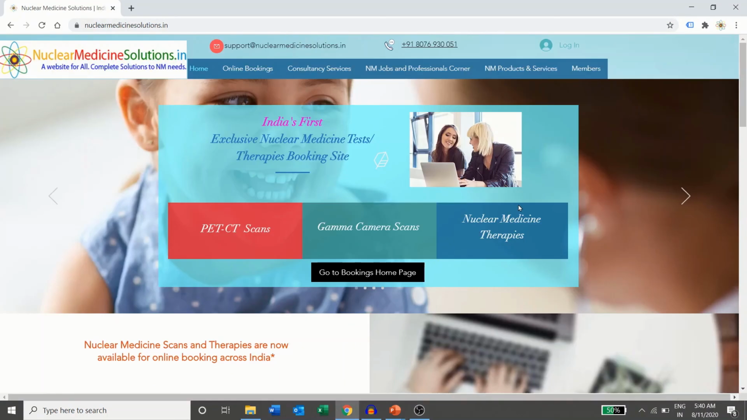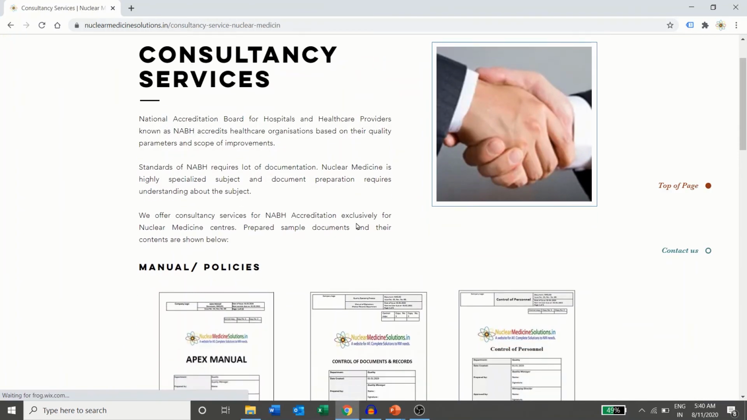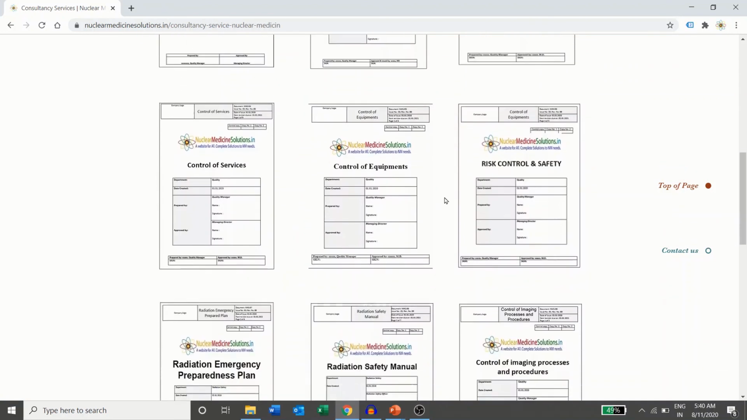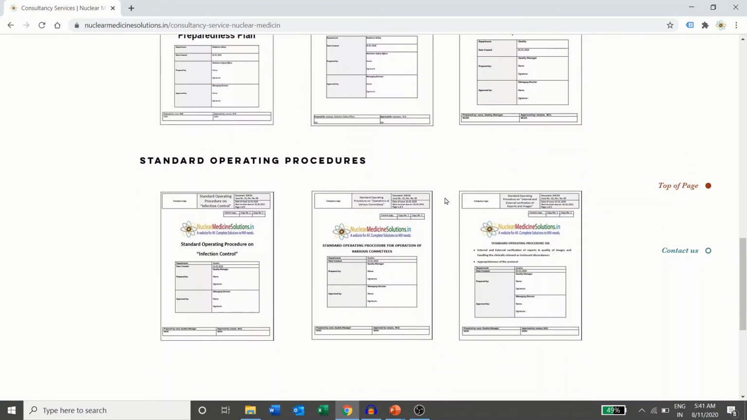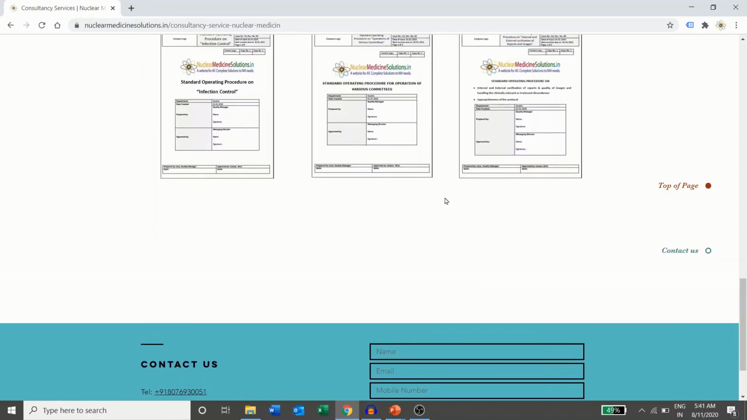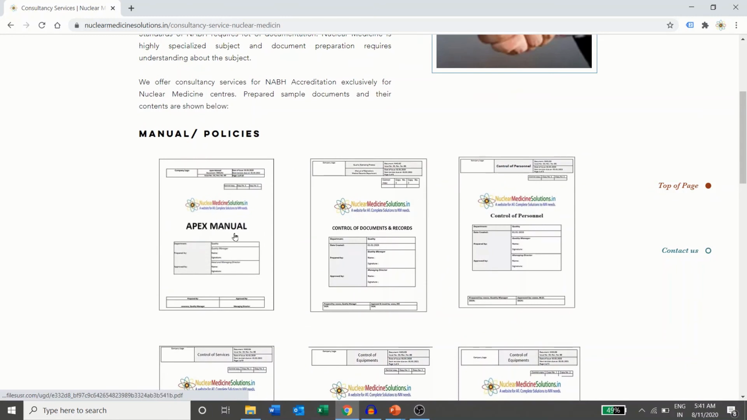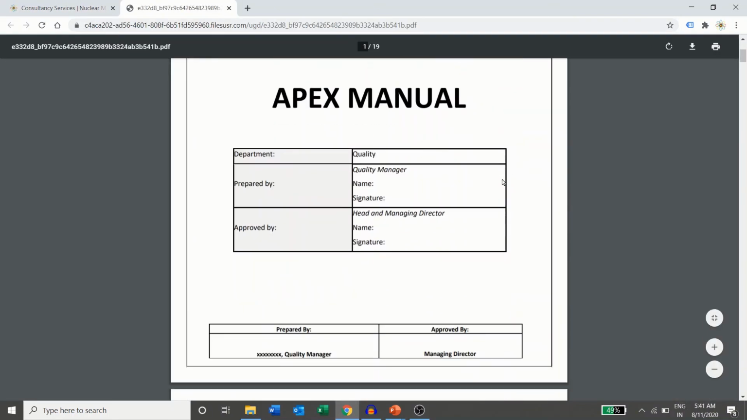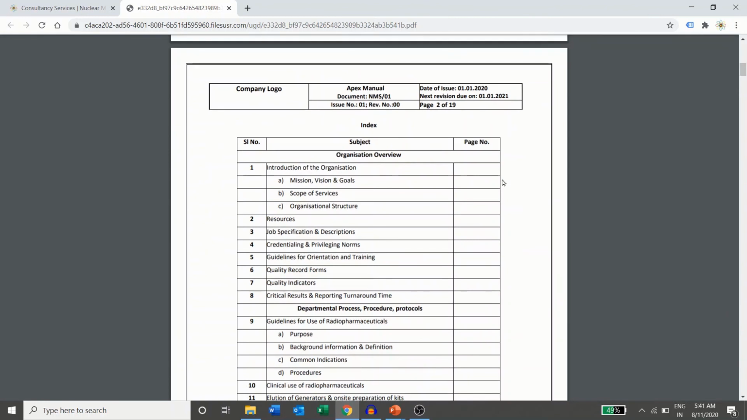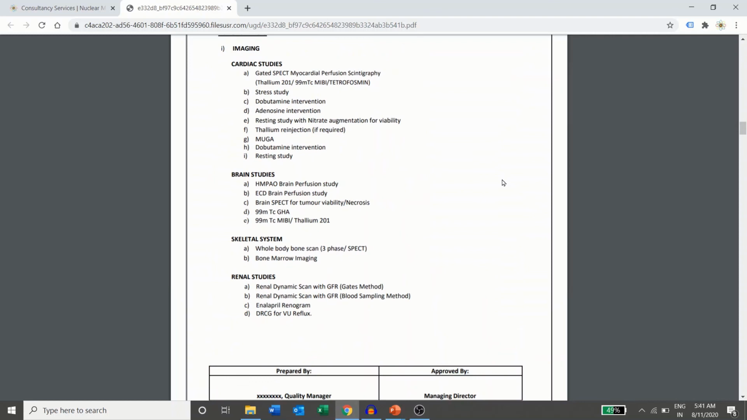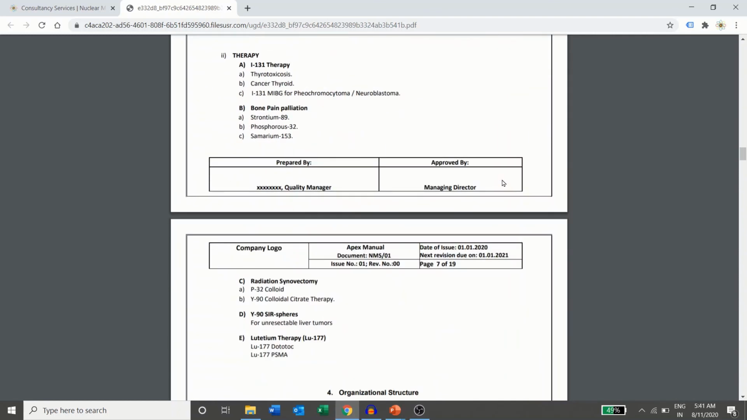The sample documents you can see on my website, nuclearmedicinesolutions.in. On the consultancy page, samples of all these documents and manuals are shown. Just click on any document and it will show the contents and a sample of the documentation, and how you are going to prepare those documents. So you can just visit and see what all the requirements are.